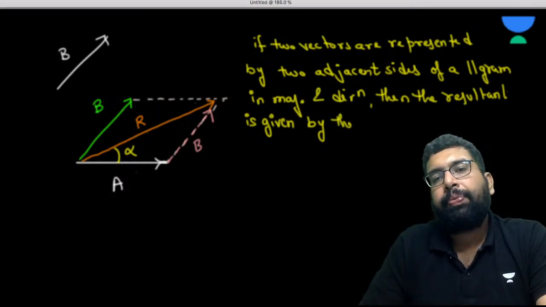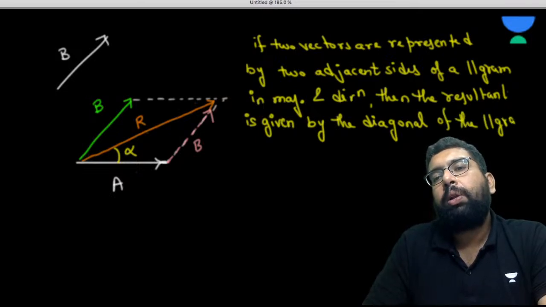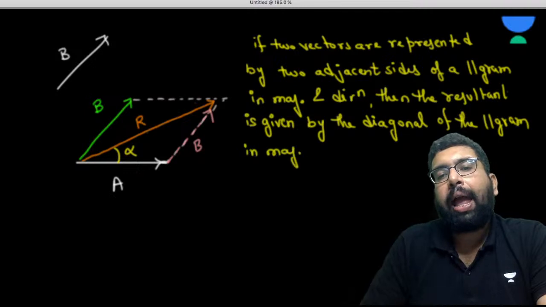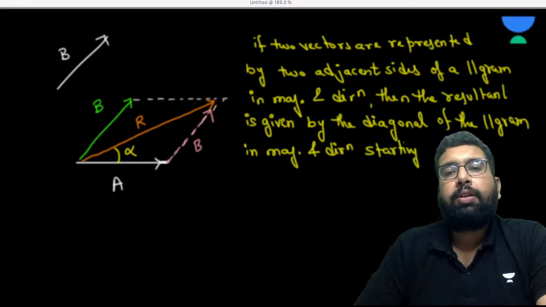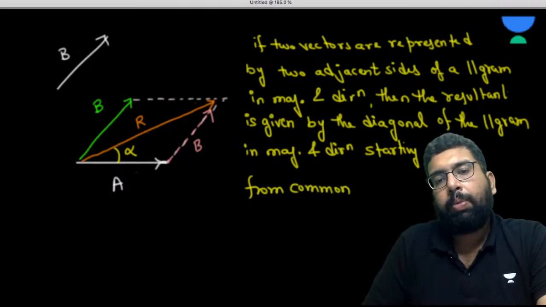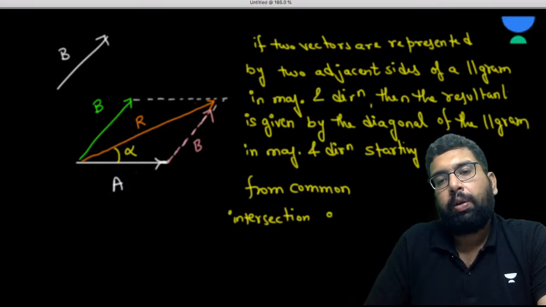the diagonal of the parallelogram in magnitude and direction, starting from the common intersection of the two vectors. Okay, so this is the statement to it.